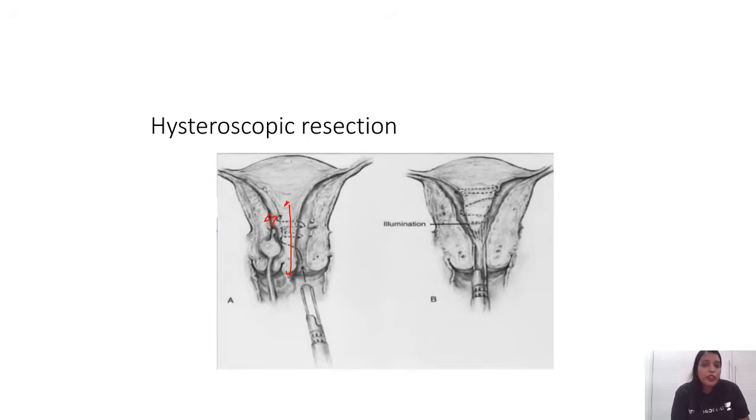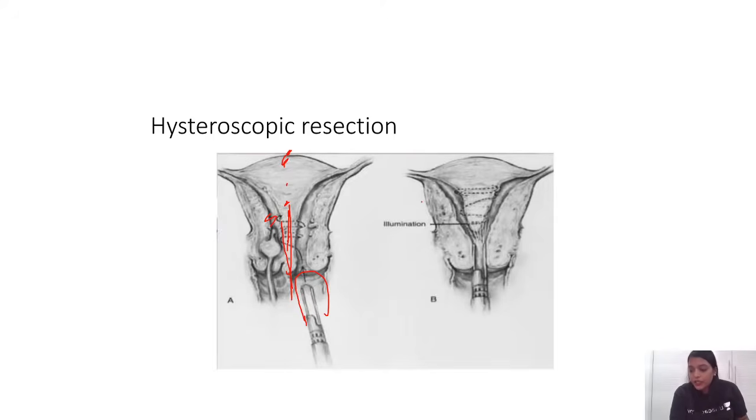But why will you approach through the abdomen when the septum is present inside the uterus? You're going to go hysteroscopically, that is through the uterine cavity, and this is called a resectoscope, with the help of which you're going to remove the septum, right?